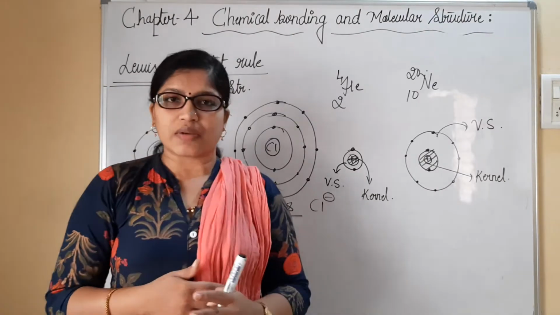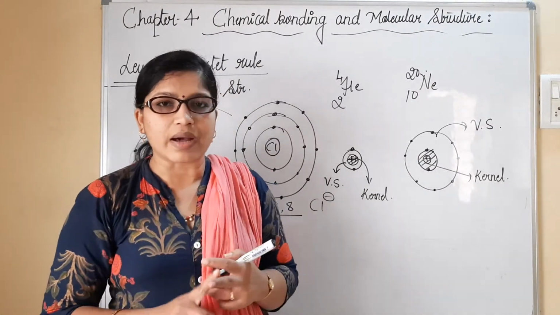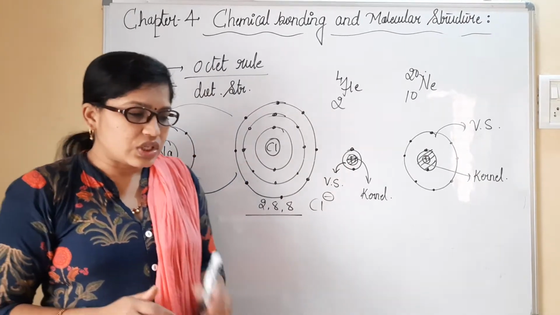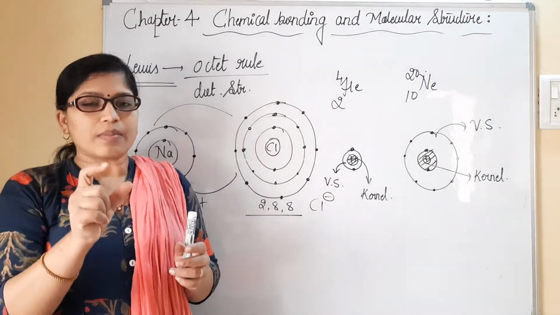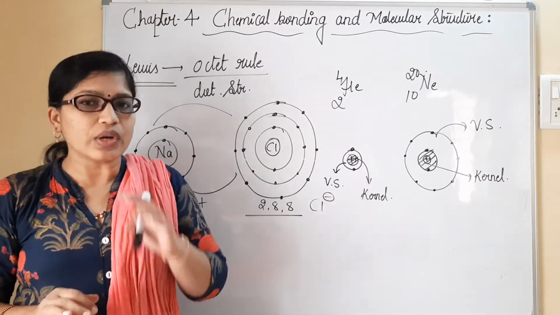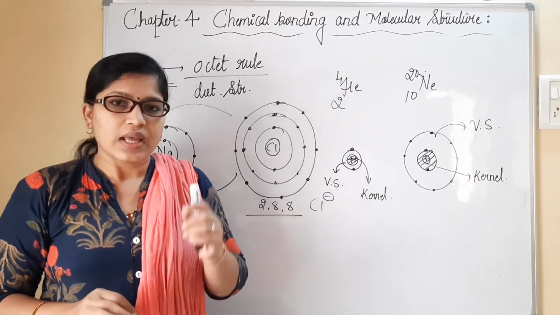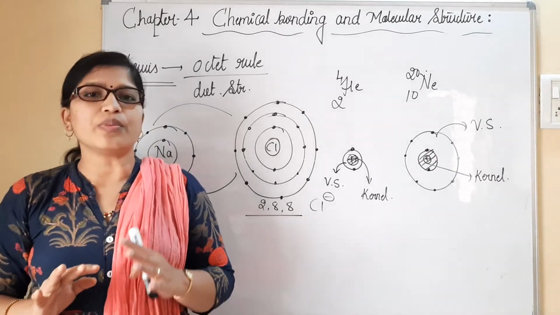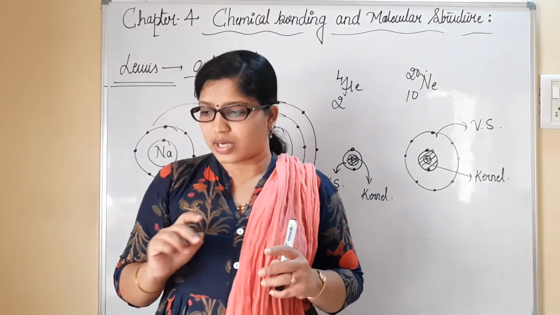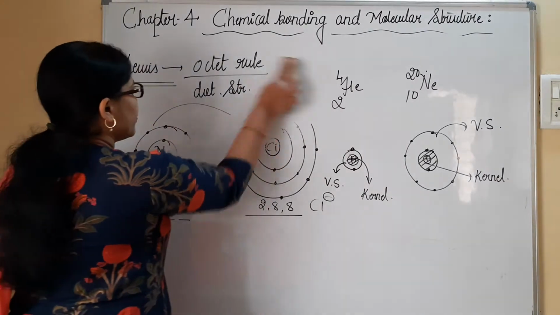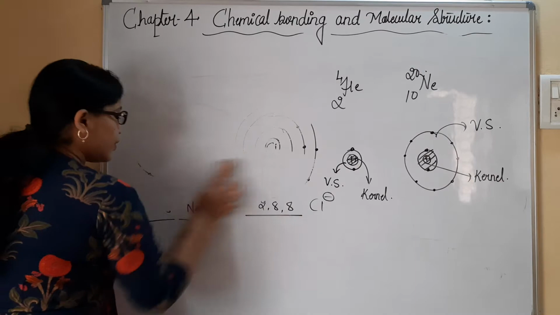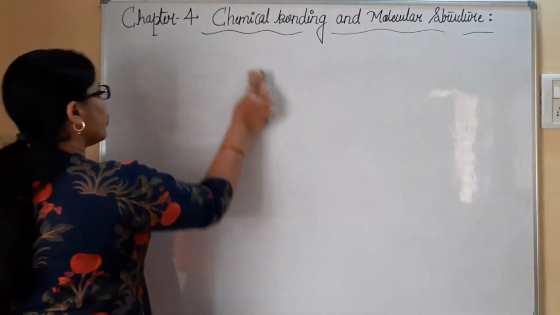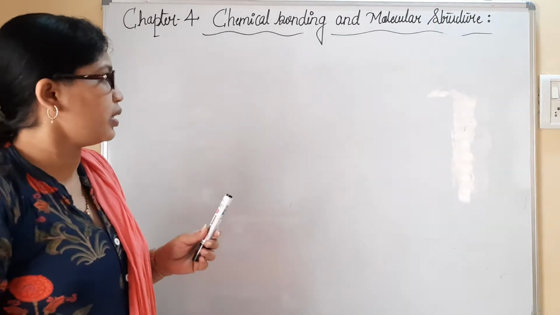According to the explanation given by the Kossel-Lewis approach, only valence electrons take part in bonding. Lewis has done wonderful work in that the elements can be represented by only the valence electrons, and putting the valence electrons around the symbol is referred to as the Lewis dot structure. Let me show you one by one. Let us start with the Lewis dot structure. Let me show you very few examples and we will move to the next part.